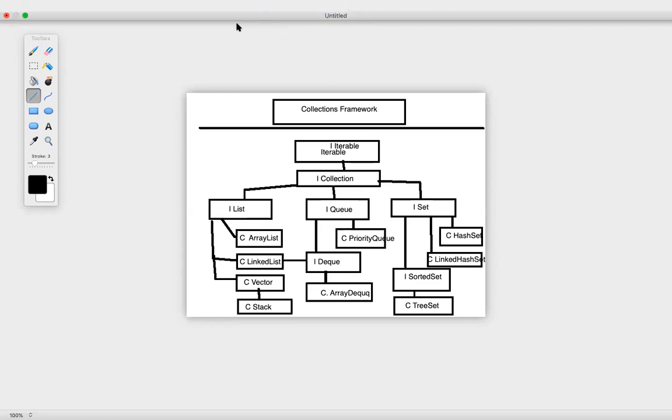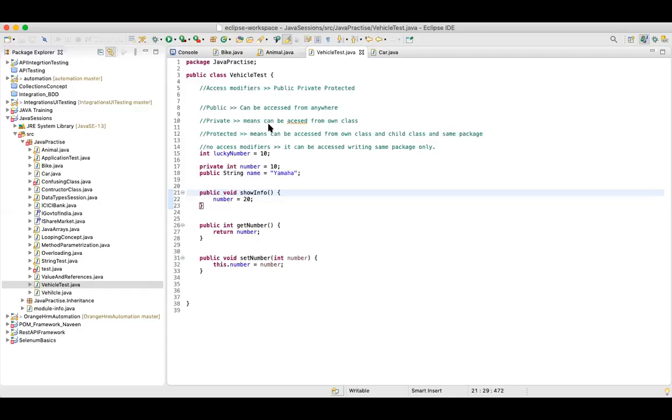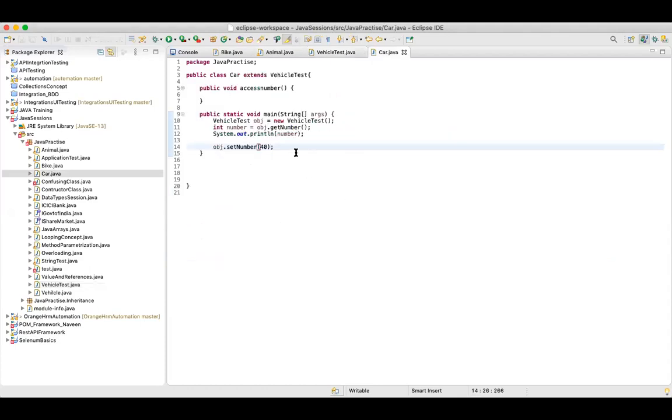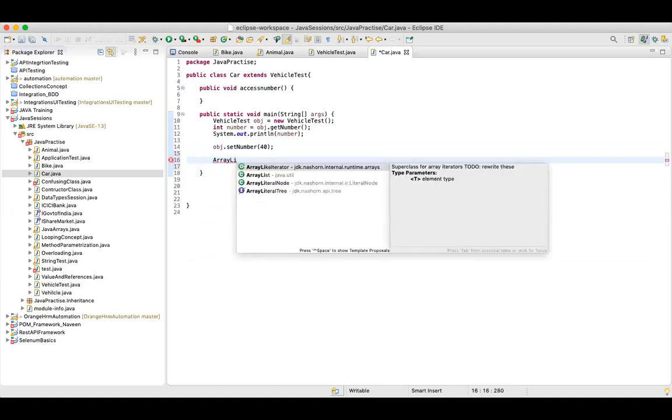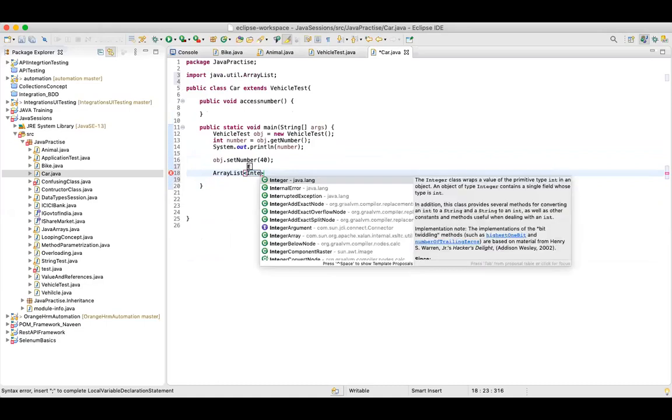I'll just try to show you how to practice after the session. Now I am on my Eclipse screen. I hope everyone can see that. Let's say I'm in the main method; I'm using the same class because here it's not important. Let's say I want to create an array list of type integer.